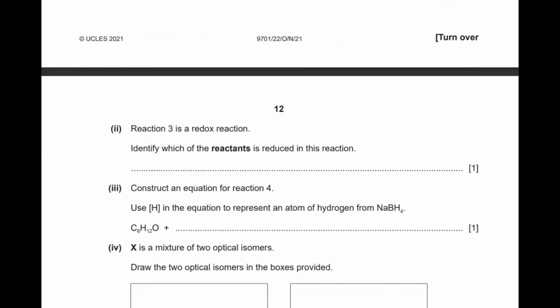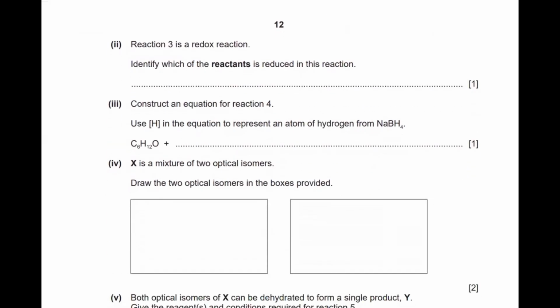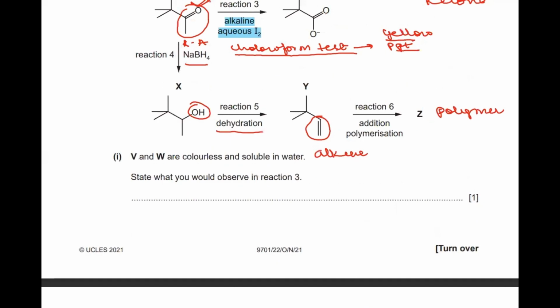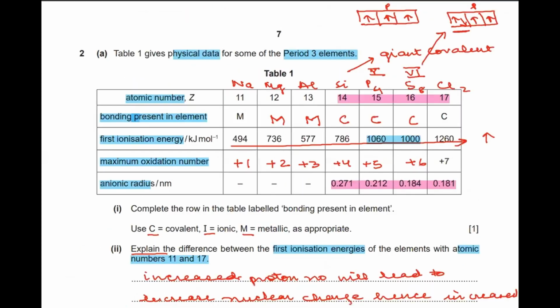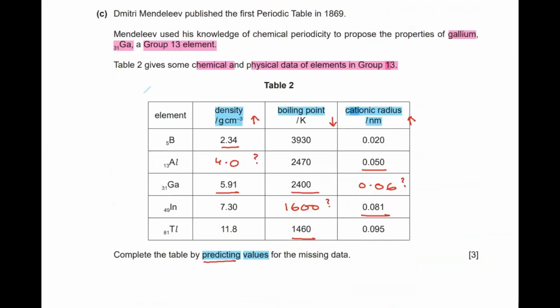Coming to E part 2, the reaction 3 is a redox reaction. Identify which of the reactants is reduced in this reaction. They're talking about reaction 3, so let's go and have a look at it.